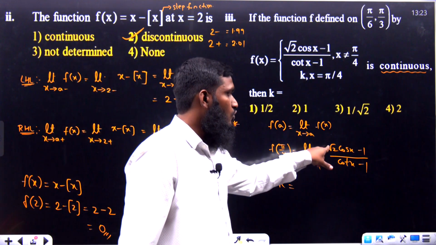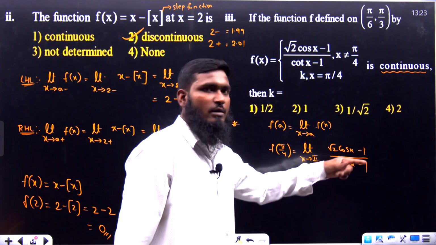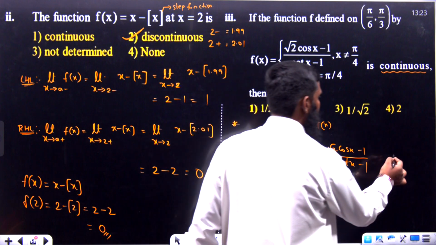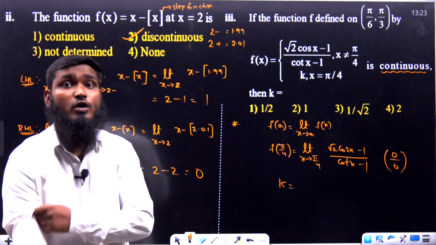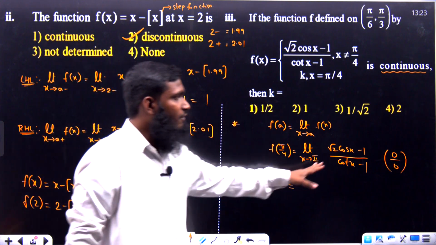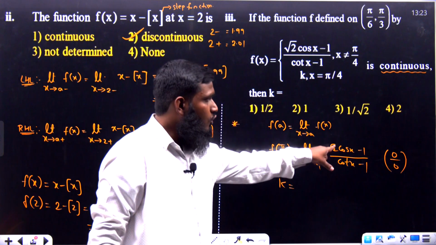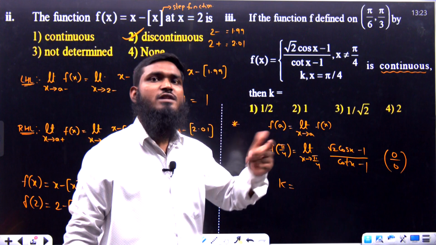1 by root 2. Root 2 gets cancelled. 1 minus 1, 0, divided by cot pi by 4, which means 1. 1 minus 1 is 0. So we are getting the answer as 0 by 0. In our last videos we discussed the L'Hospital rule. According to that rule, whenever we are getting the answer 0 by 0, we have to differentiate the numerator, differentiate the denominator, then substitute the value.